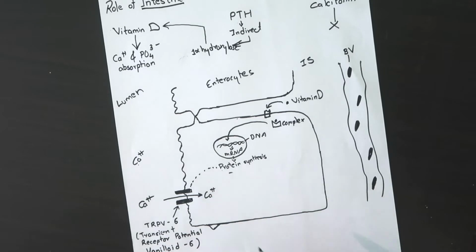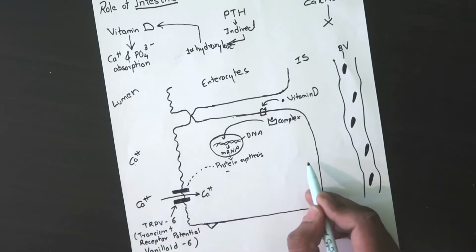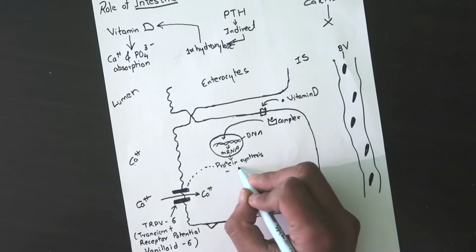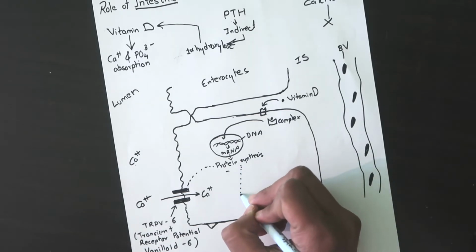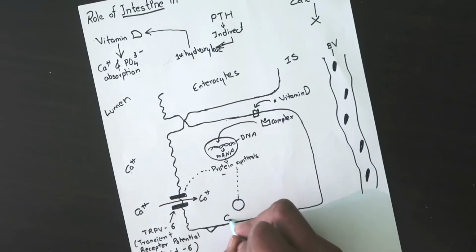Now inside the enterocytes we need to take this calcium from the apical side to the basal side. Here is another protein, this one, which is known as calbindin.